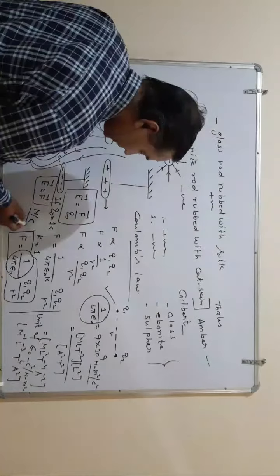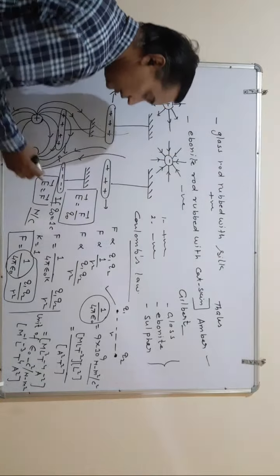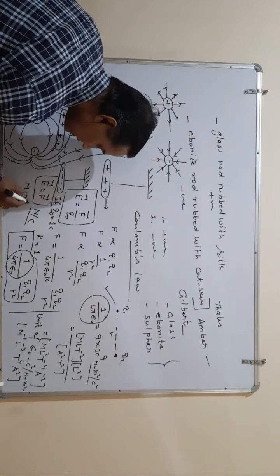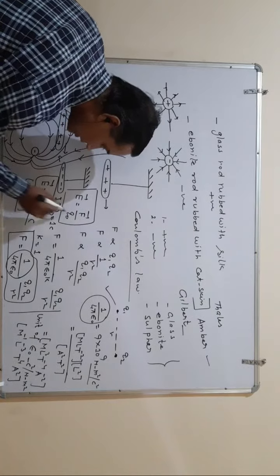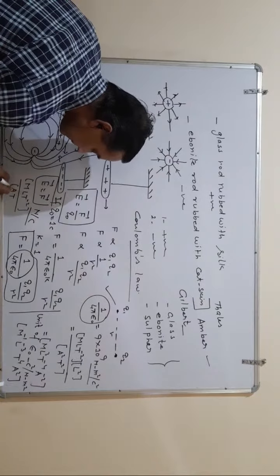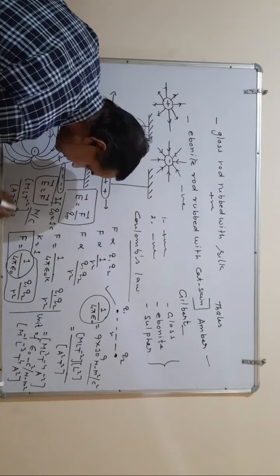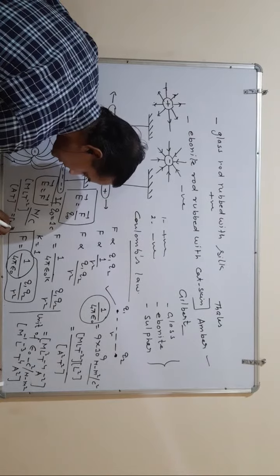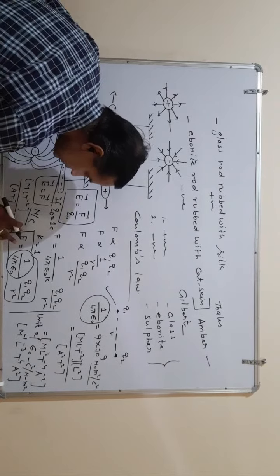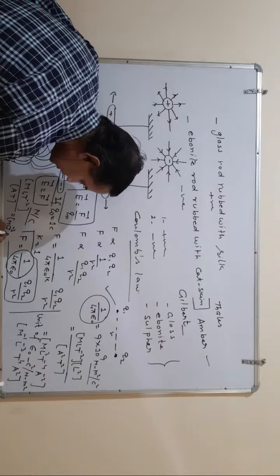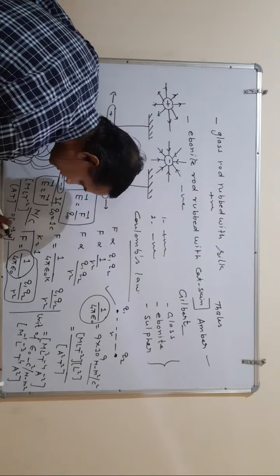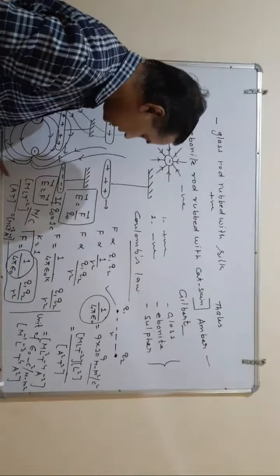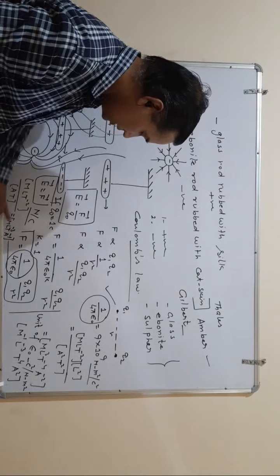So the unit of electric field intensity is Newton per Coulomb, and its dimension is, you know, force, that is M L T minus 2, and the Coulomb, that is A T. So this becomes M L T minus 2 upon A T, that is M L T minus 3, A minus 1.